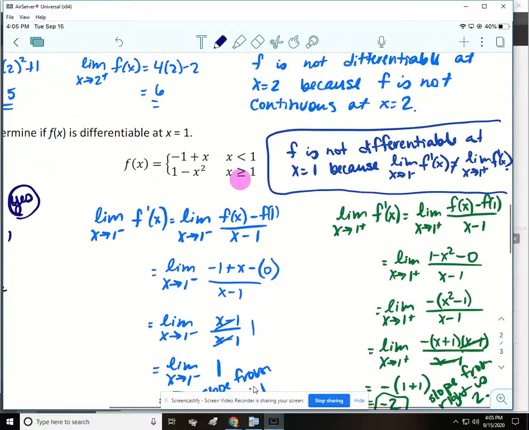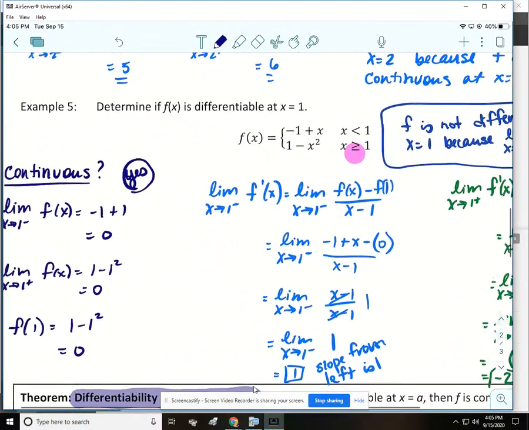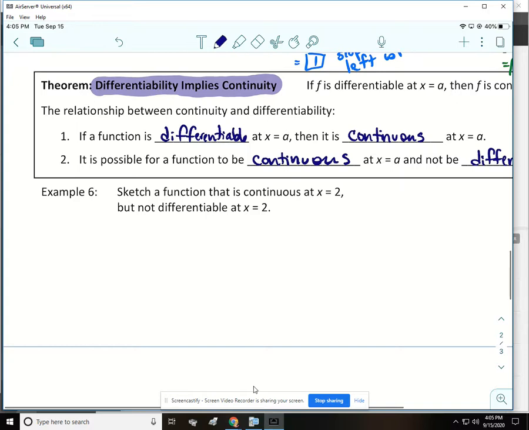So we saw it on this one right here. The function was continuous but not differentiable, and we talked about what would happen if we draw it where it's not differentiable at 2. Continuous at 2 but not differentiable at 2. So we have a slope of 1, and then we get to that point, and then all of a sudden we have a slope of 2. So it's continuous, but it's not differentiable. Another situation you could have would be at 2 you have a vertical tangent. So it's coming up here and then it curves up and makes a vertical tangent line. So continuous at 2, but not differentiable at 2.